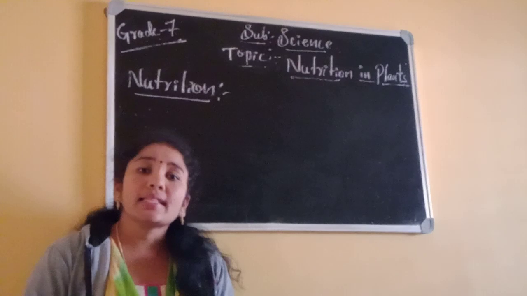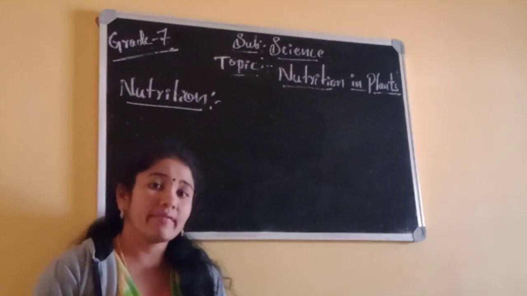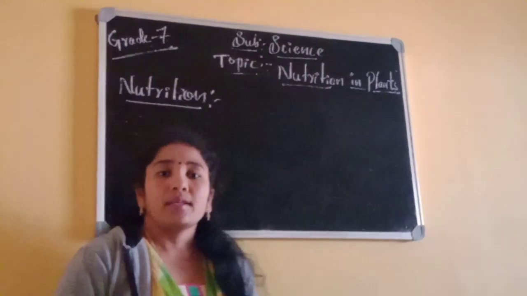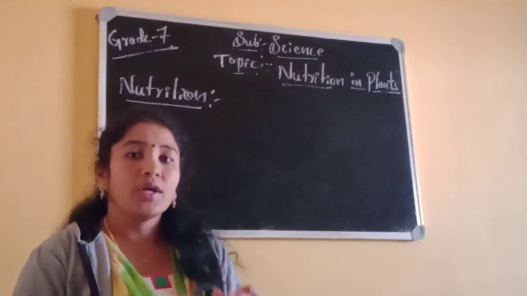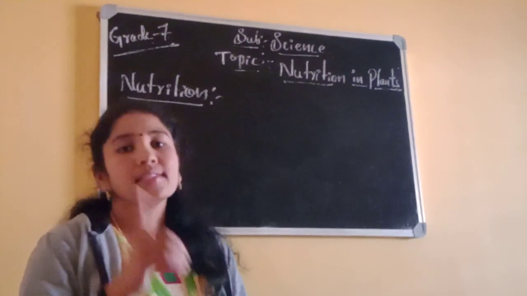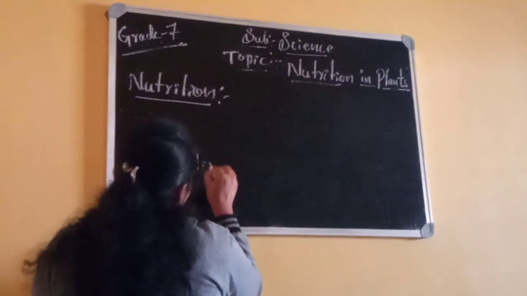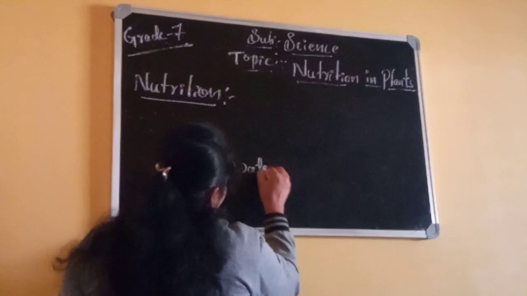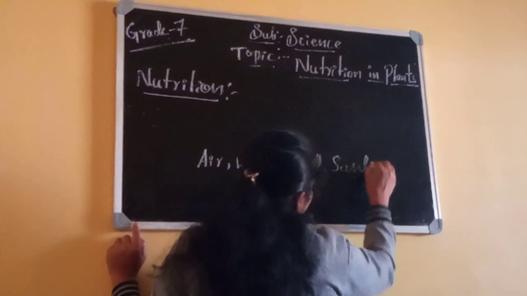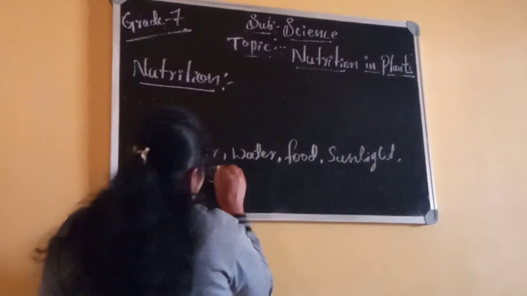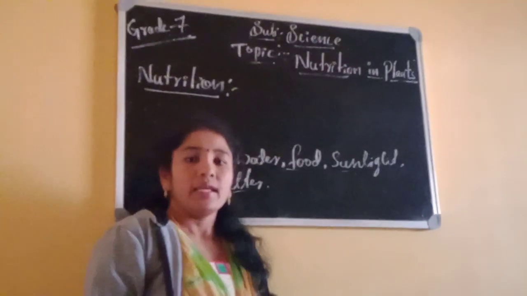Okay, what are the basic things we need to survive? Mainly we want air, water, food, sunlight and shelter. These are the 5 basic things. That is air, water, food, sunlight and shelter. These are the 5 basic needs we need to survive living things.